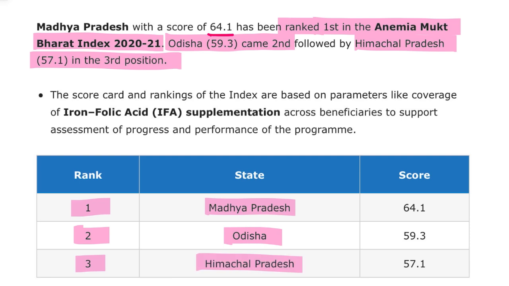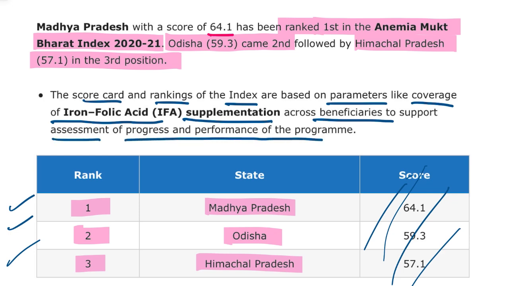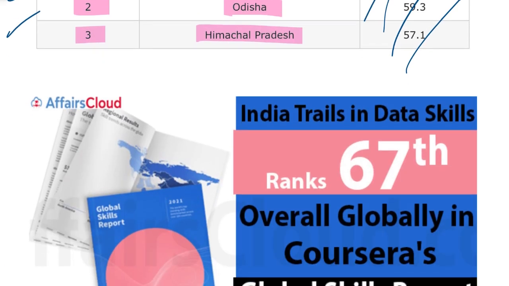You need not worry about the scores, these are not that important. You need to focus on the ranks here. The scorecard and the ranking of the index are based on parameters like coverage of iron folic acid supplementation across beneficiaries, to provide support, assessment of progress and performance of the program.